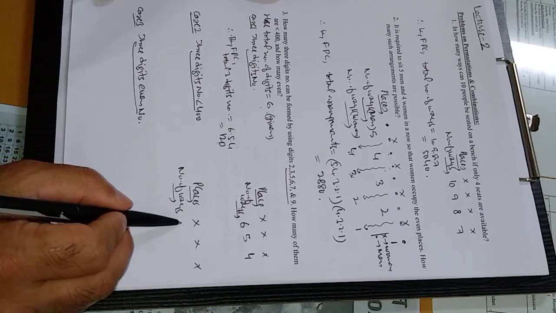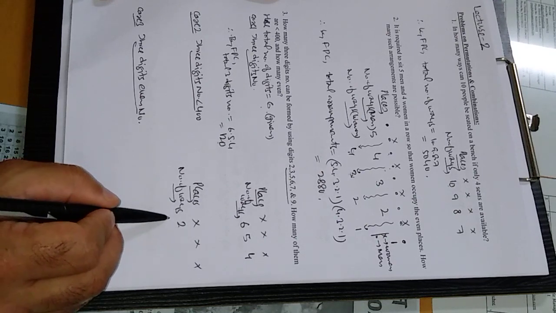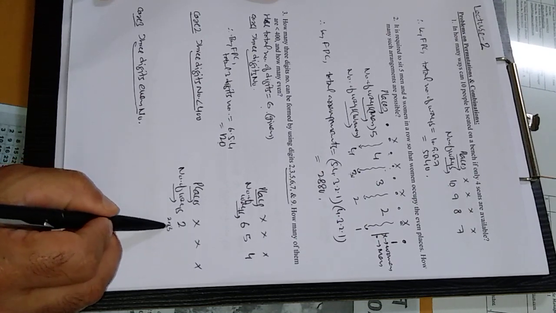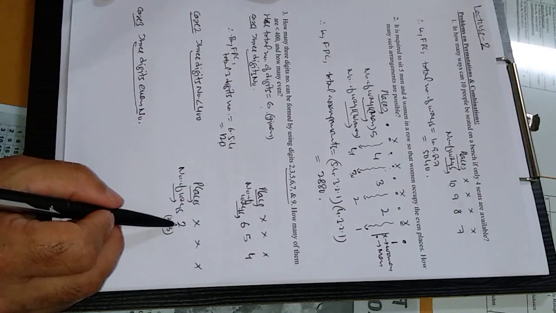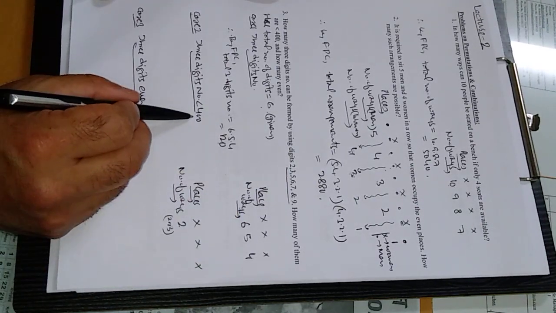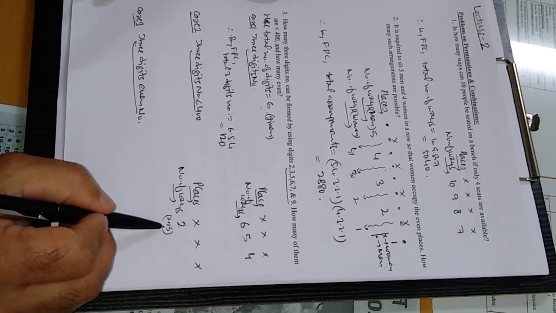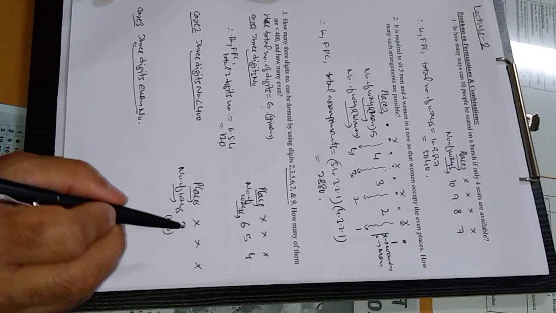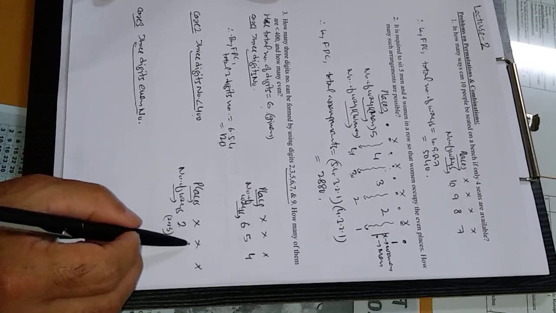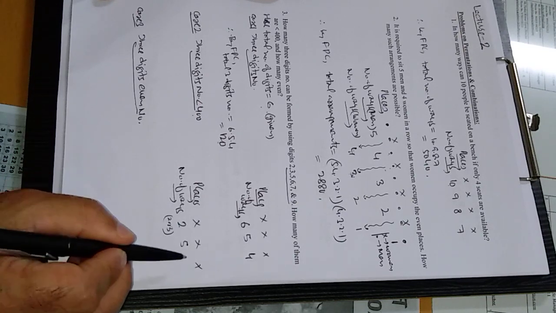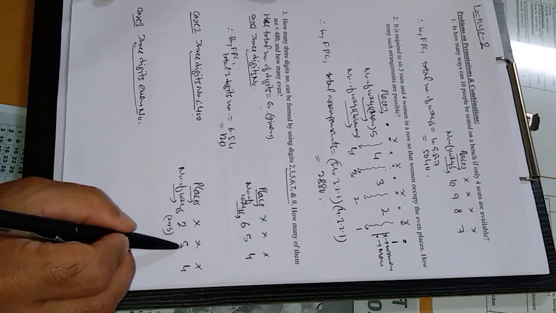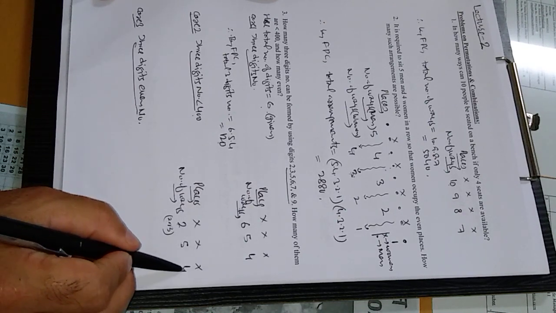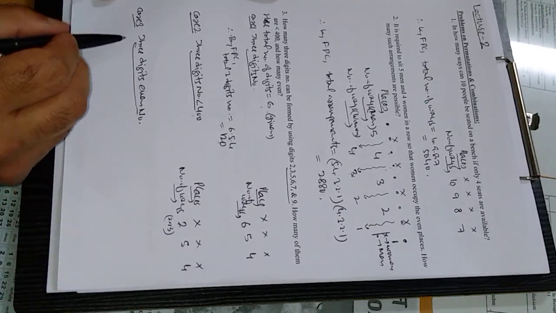This first place can be filled in only 2 ways, because either 2 or 3 can be placed here. If you place 5, 6, 7, 9 in the first position, then that number will be greater than 400. So the first place can be filled in only 2 ways, because only 2 options are there. At a time one digit is used, so this place can be filled in 5 ways. Again, this place can be filled in 4 ways, because 5 digits are left, 1 used here, 1 used more. So there are 4 options for filling the last place.